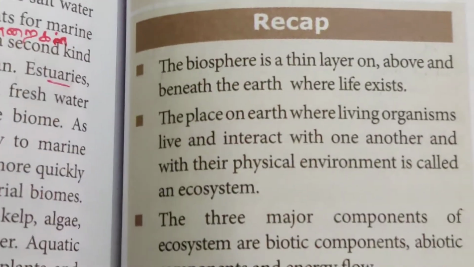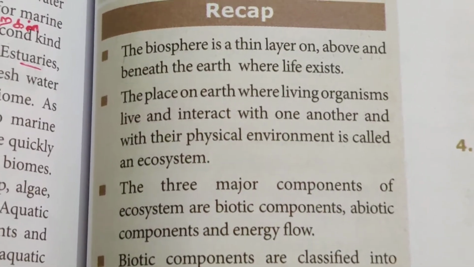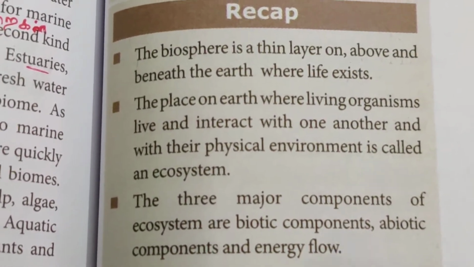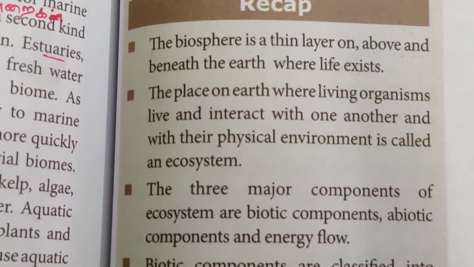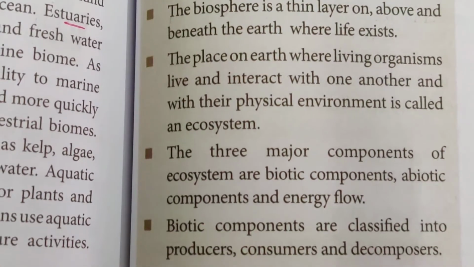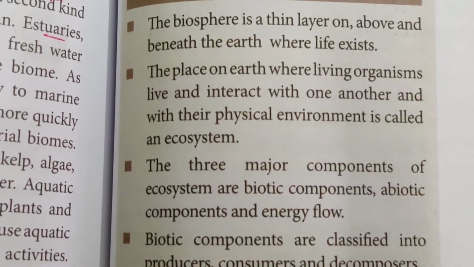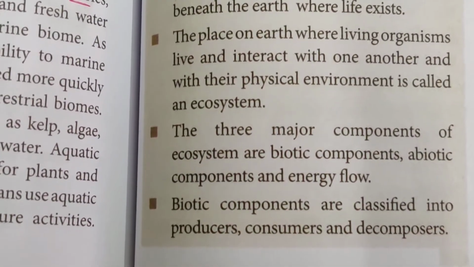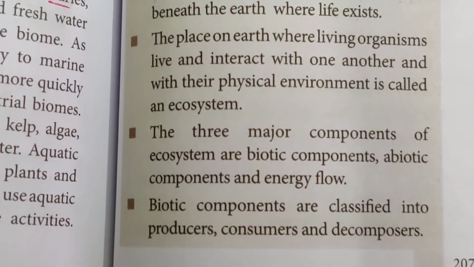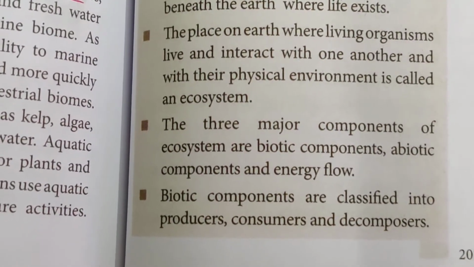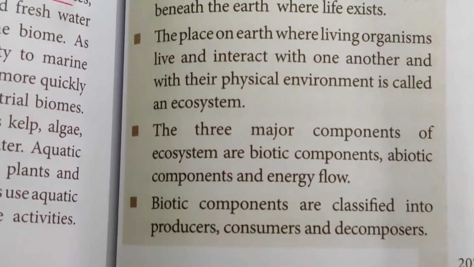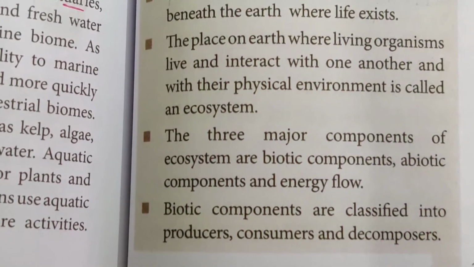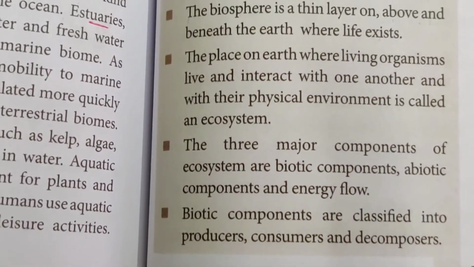So here is the recap of the entire lesson. The biosphere is a thin layer on, above and beneath the earth where life exists. The place on earth where living organisms live and interact with one another and with their physical environment is called an ecosystem. The three major components of ecosystems are biotic components, abiotic components and energy flow. Biotic components are classified into producers, consumers and decomposers.